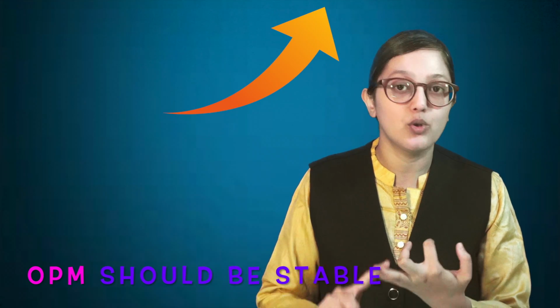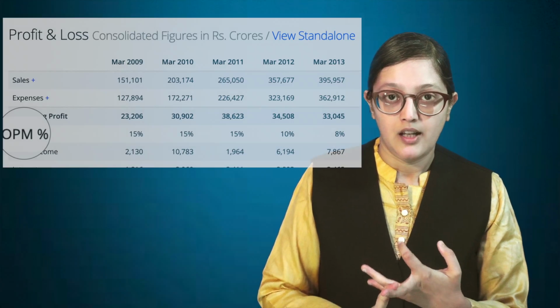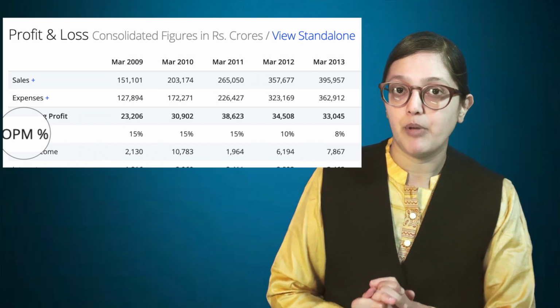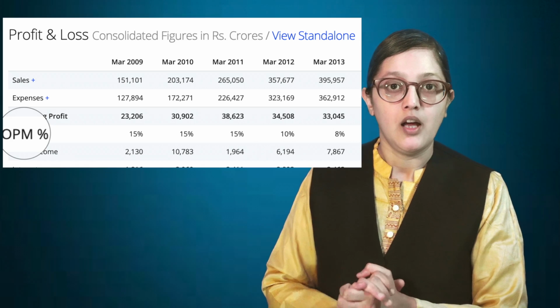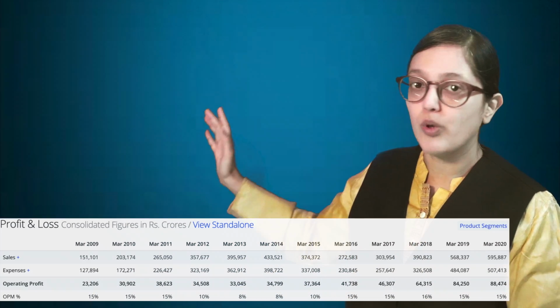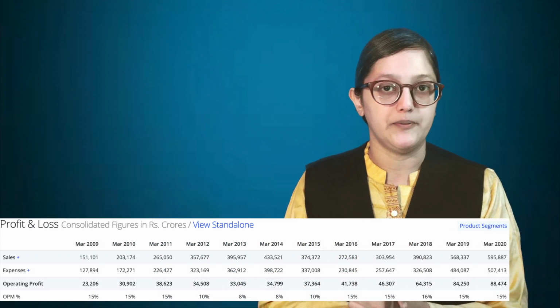So first, operating profit margin should be positive. It should not be negative. Operating profit margin should be stable or increasing. That is a good sign. If the operating profit margin is reducing, it is a cause of concern. Now let's take the first example of Reliance Industries. Look at its OPM. Reliance OPM is stable over the years and this is a good sign.